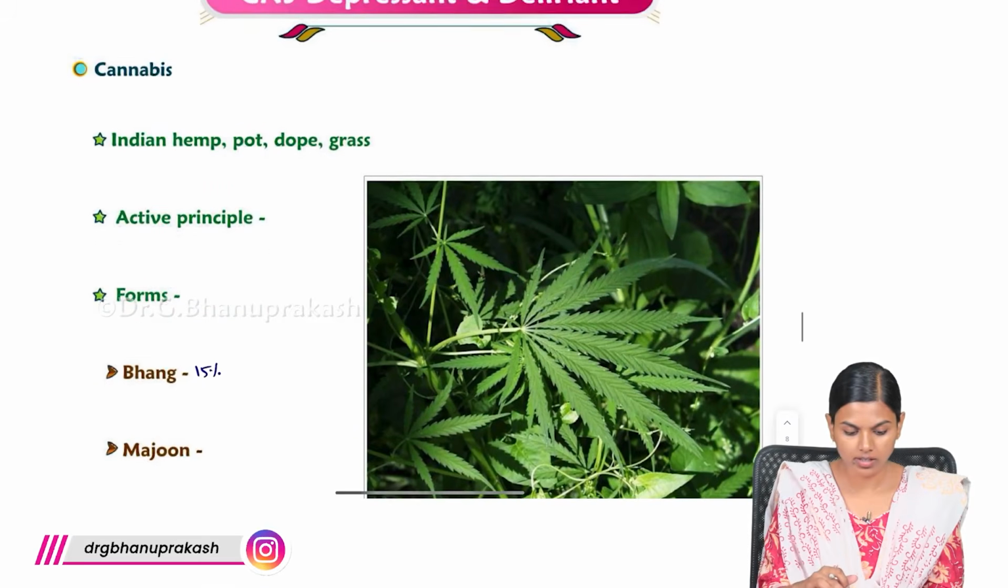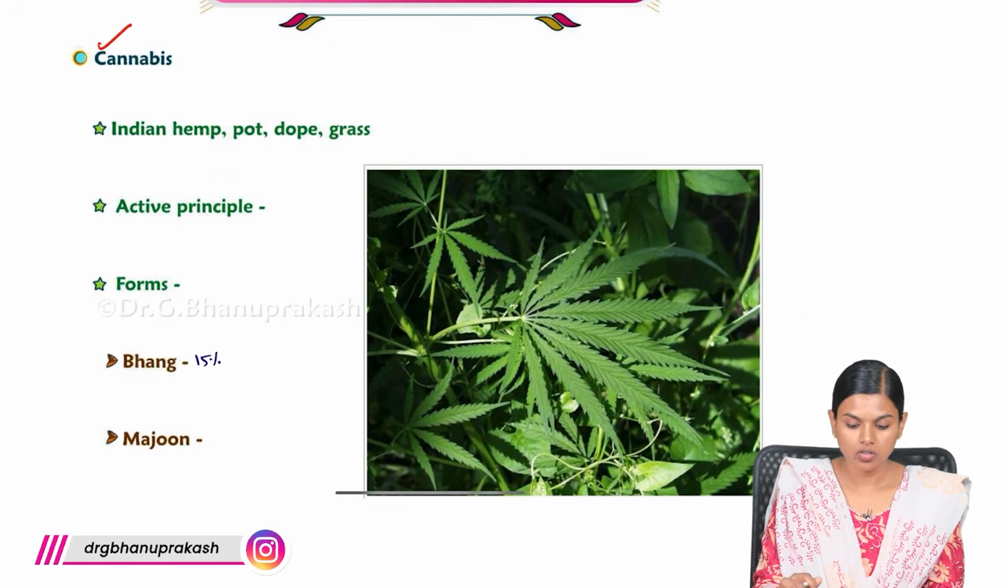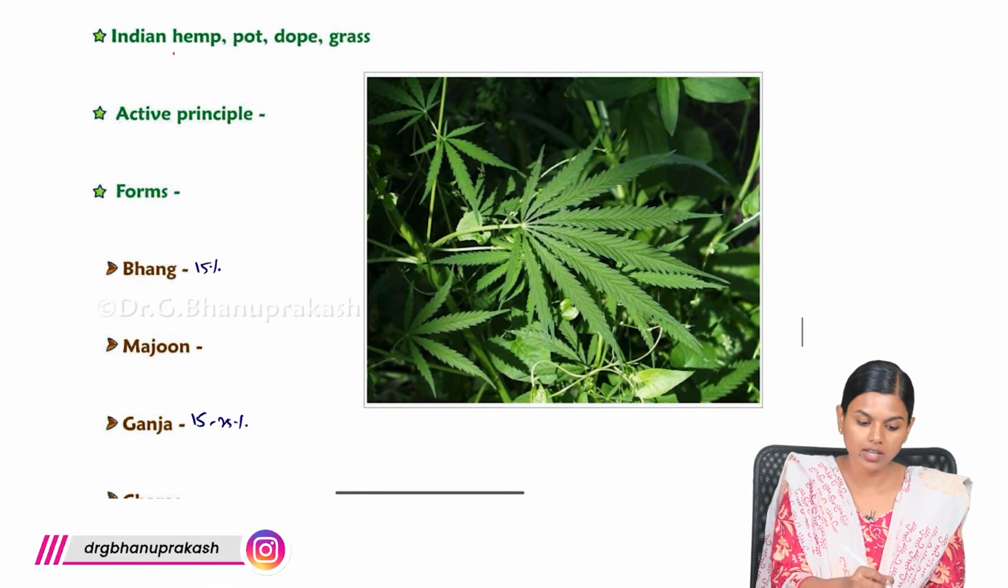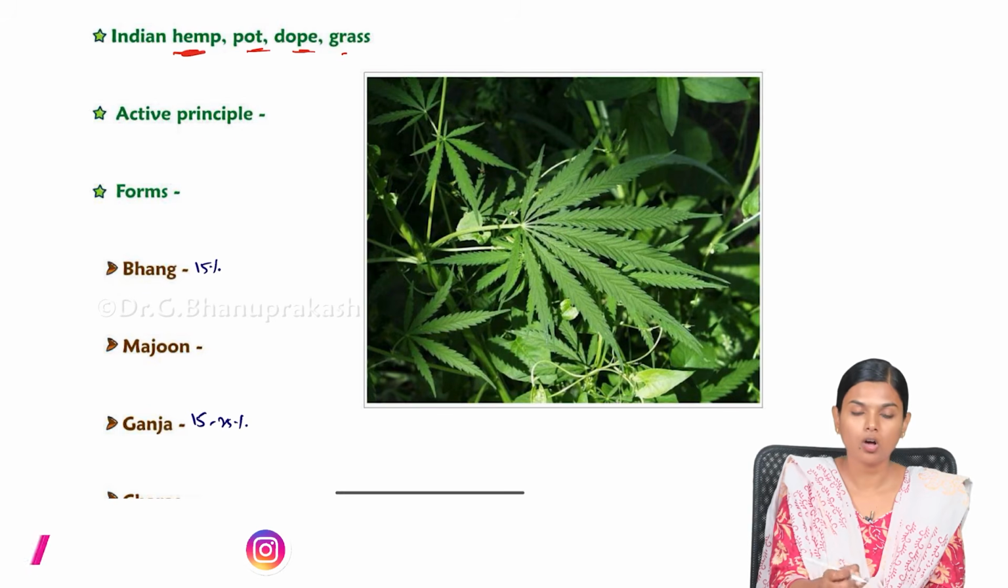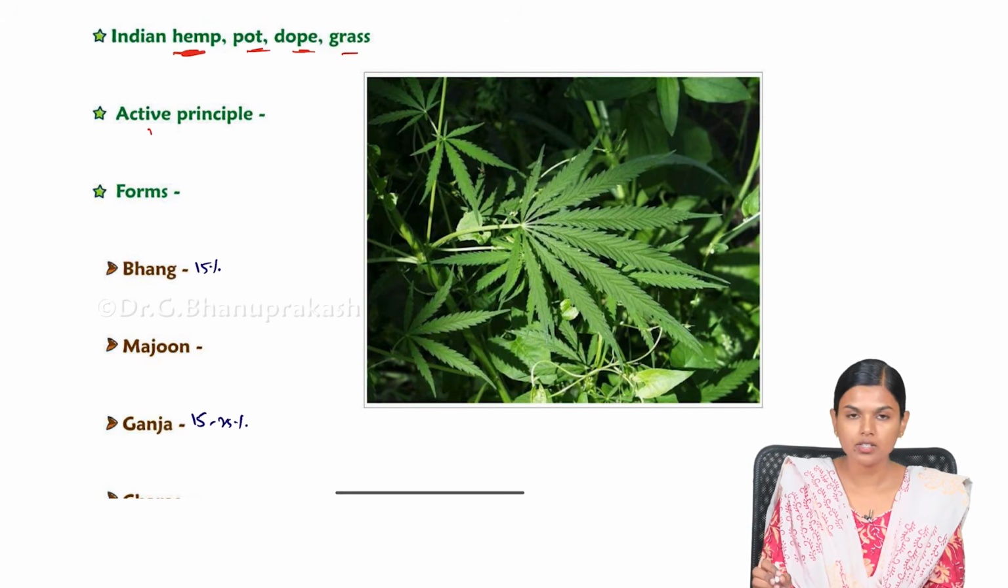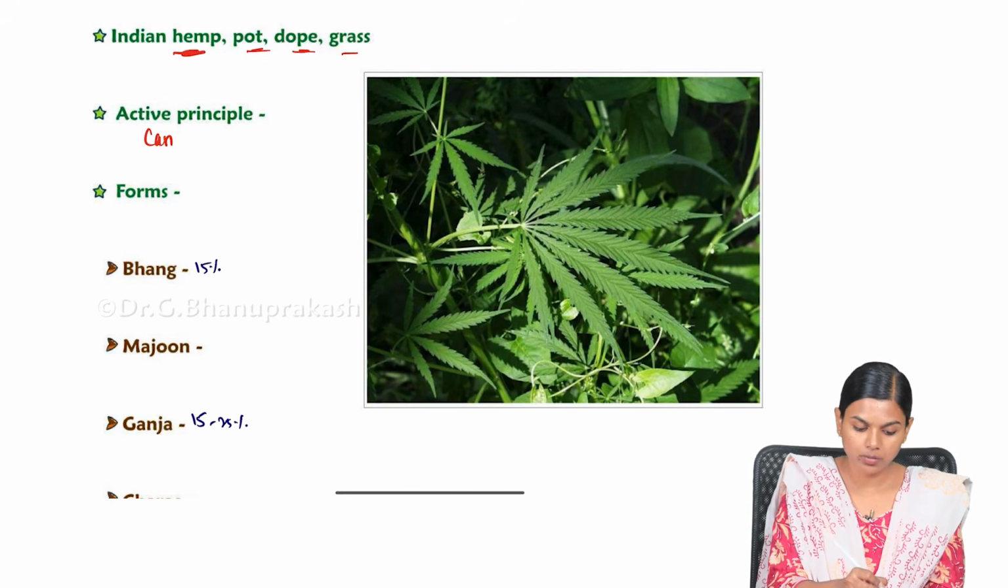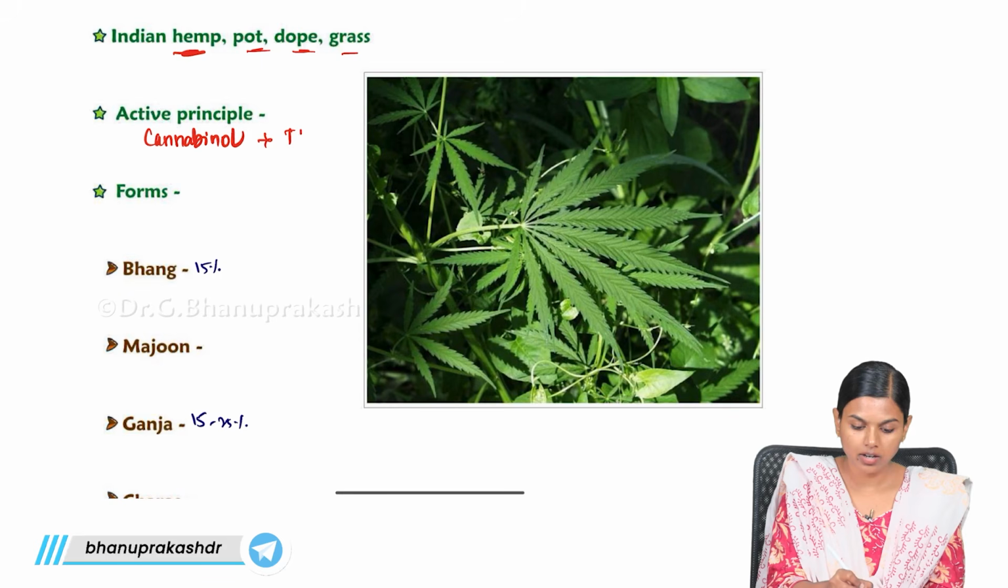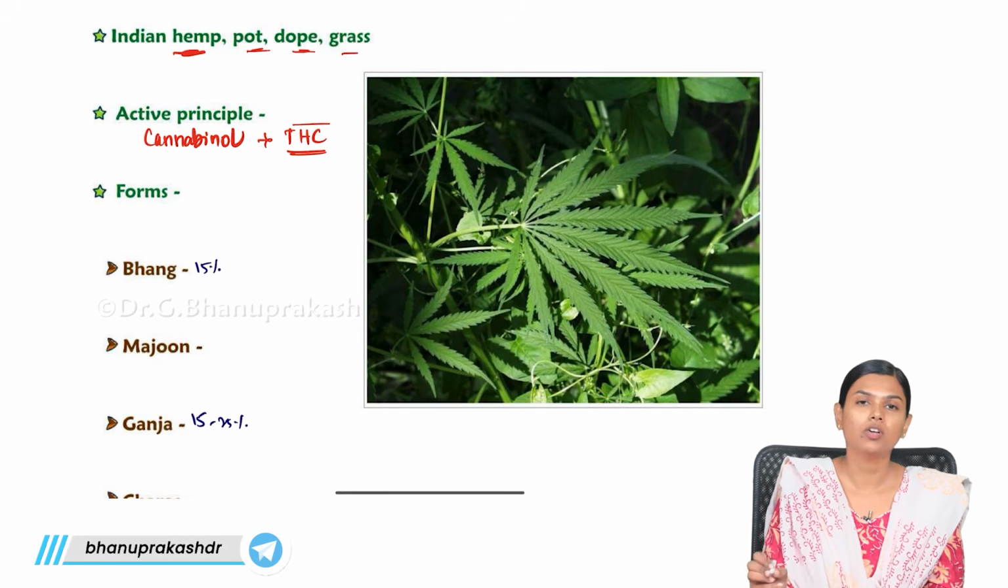Next, what we are seeing is cannabis. So, cannabis is also known as Indian hemp, pot, dope or grass. This cannabis has an active principle known as cannabinol, which is tetrahydrocannabinol.